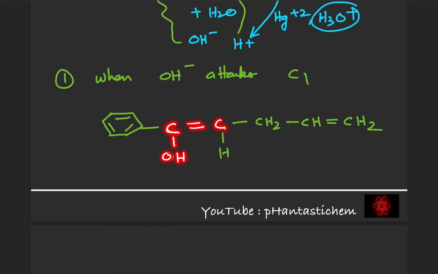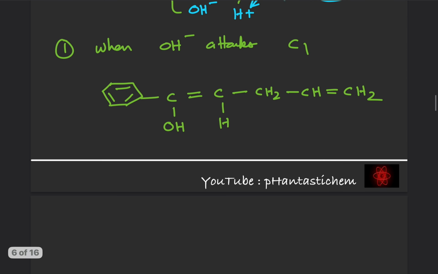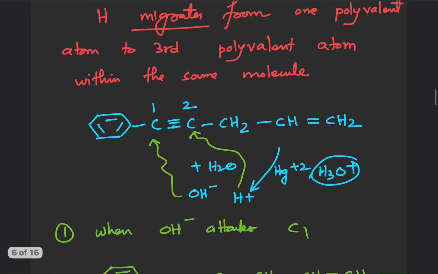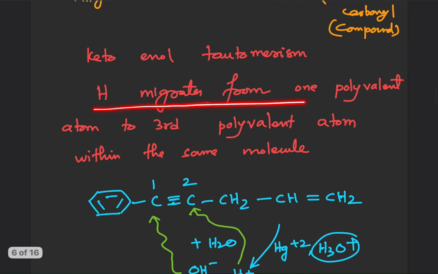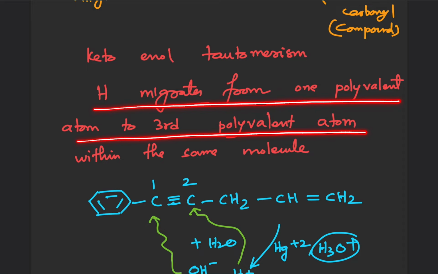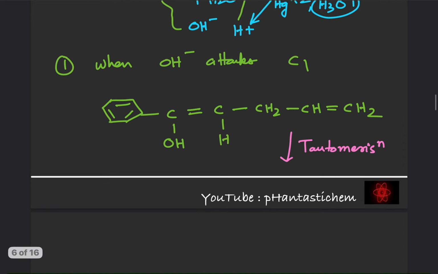This will undergo tautomerization. Now you will understand what tautomerization is. I gave you the definition, especially for keto-enol tautomerization: hydrogen migrates from one polyvalent atom to the third polyvalent atom. Here we have a hydrogen; let's say this is the first polyvalent atom, second and third.